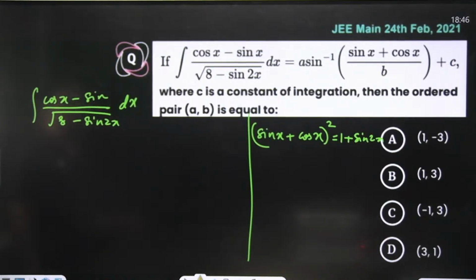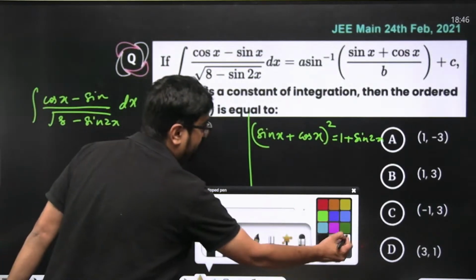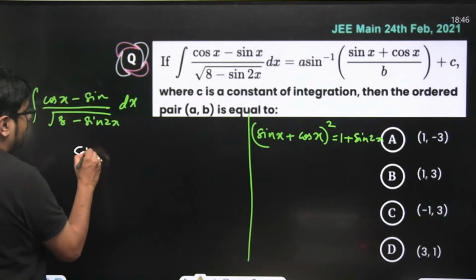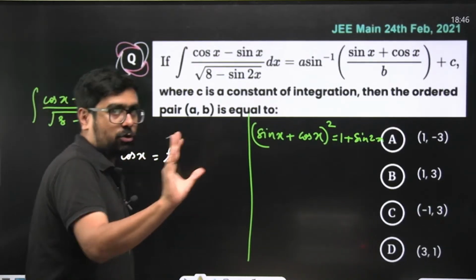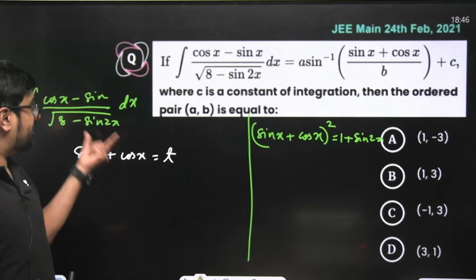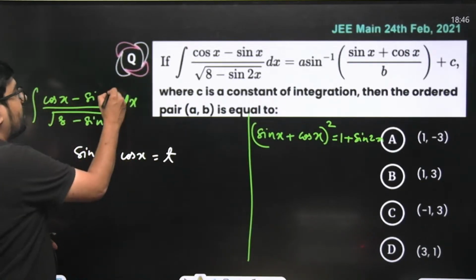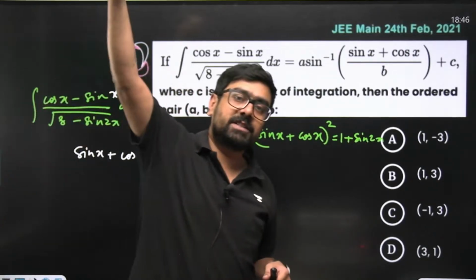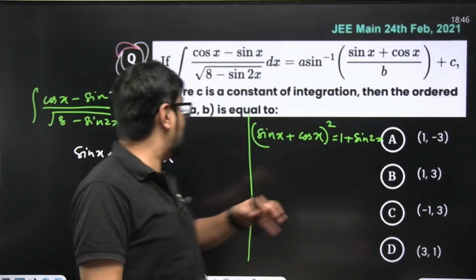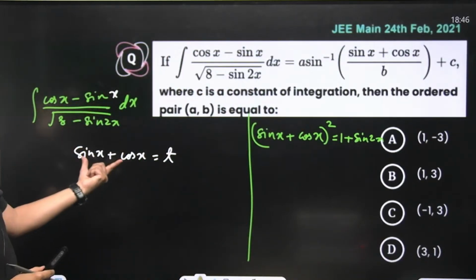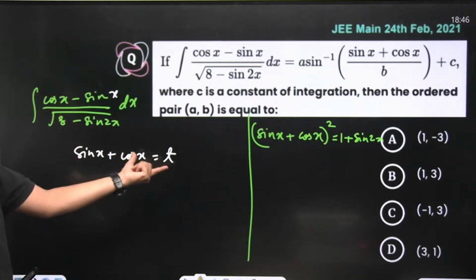And this is going to be actually helpful over here when you take sin x plus cos x equal to t. Why? Because its differential is sitting over here. When we saw sin x with differential cos x in the numerator, we took sin x as t. Here we are seeing the differential of sin x plus cos x, so we'll take sin x plus cos x as t.